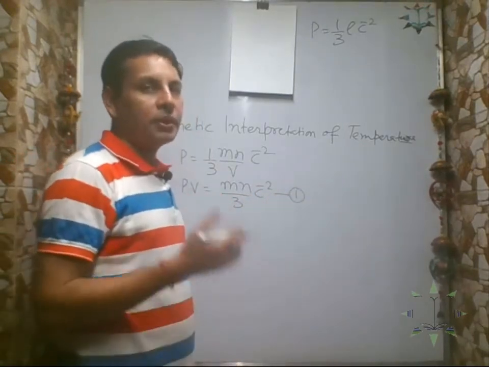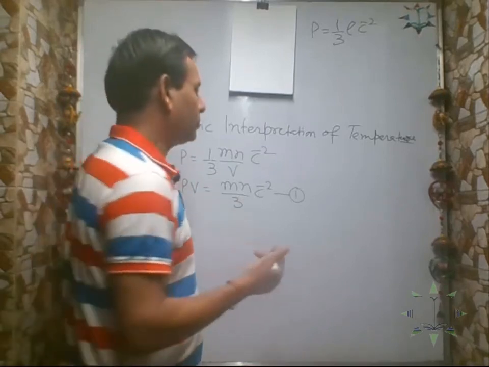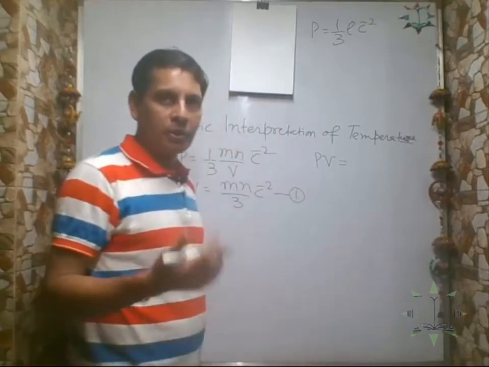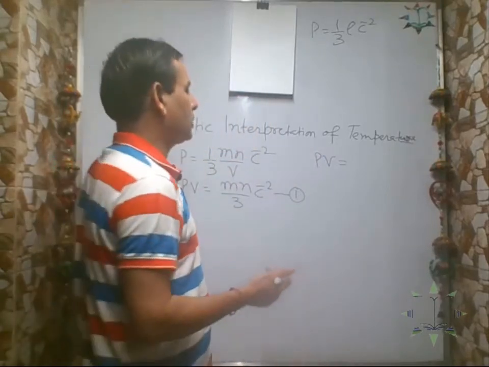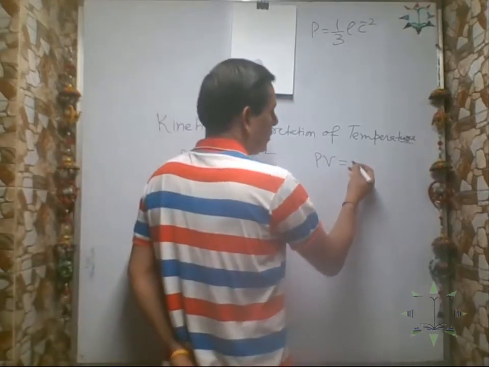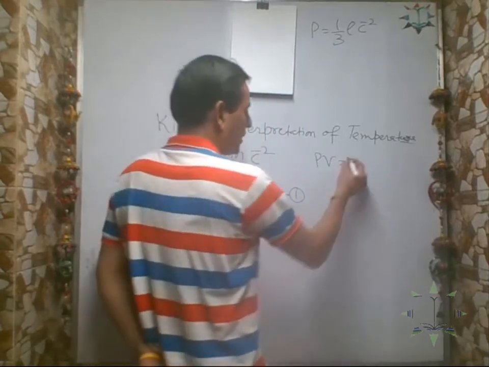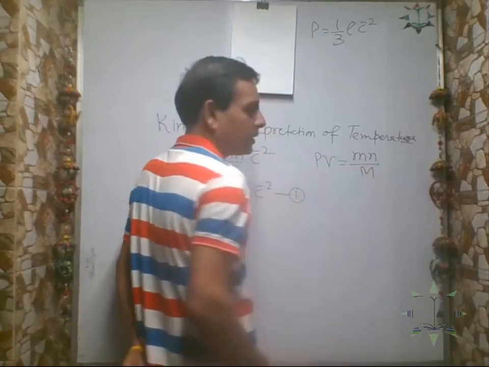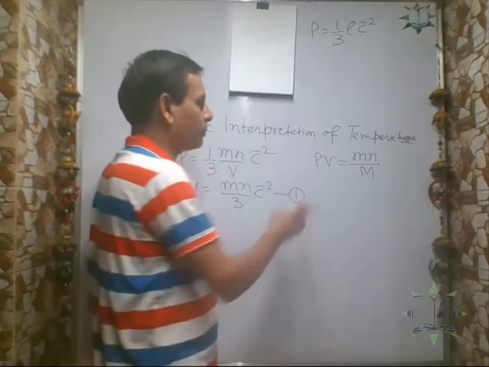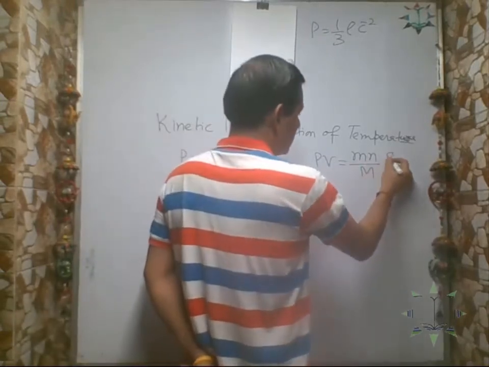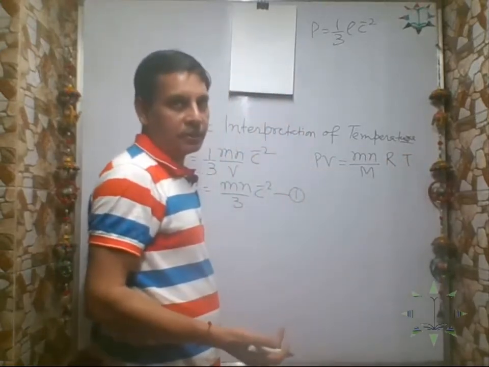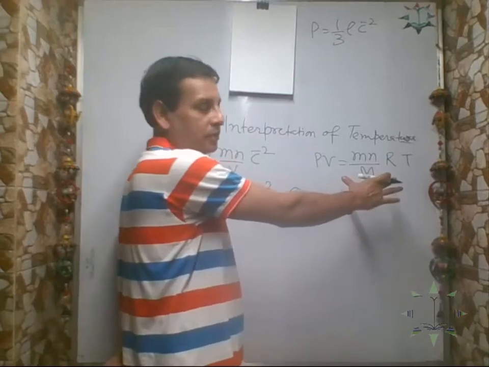But from the gas equation we know that PV is equal to nRT. n is what? Number of moles. Number of moles is the mass of the gas divided by the molecular weight of the gas. So PV equals nRT, where R is the universal gas constant and T is temperature in the absolute scale. This is our perfect gas equation.